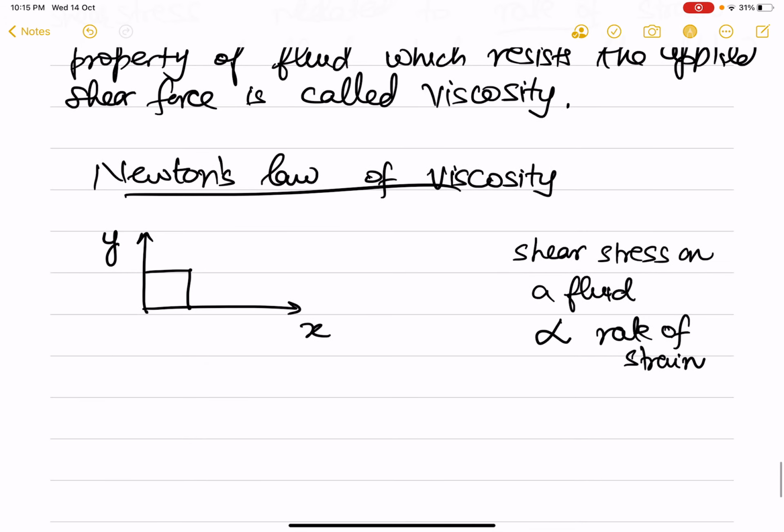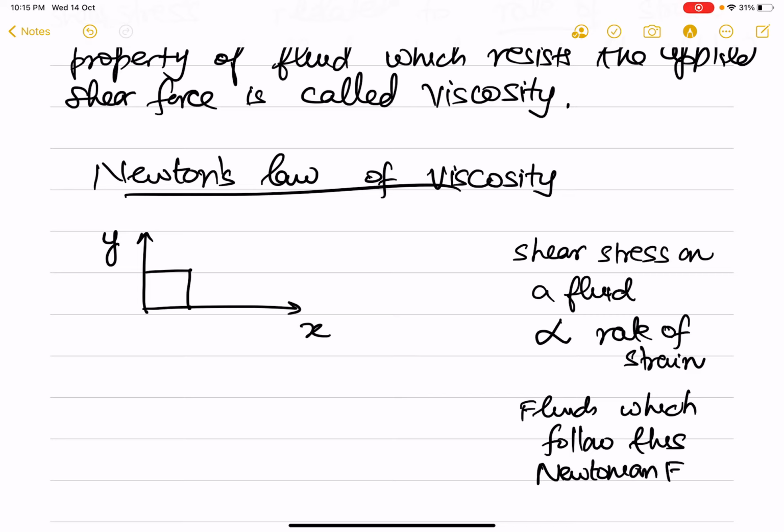This is the statement of Newton's law of viscosity, and fluids which follow this law are called Newtonian fluids.